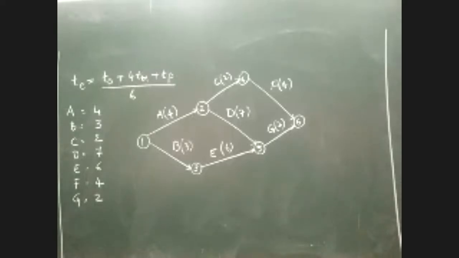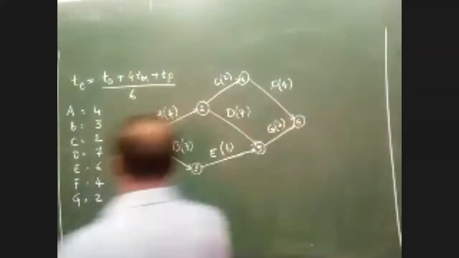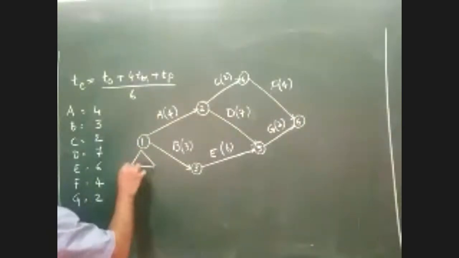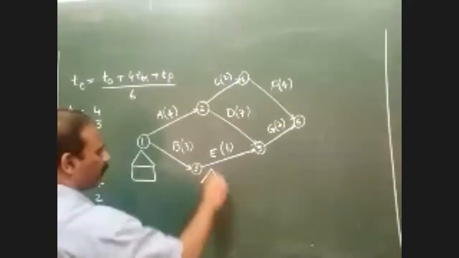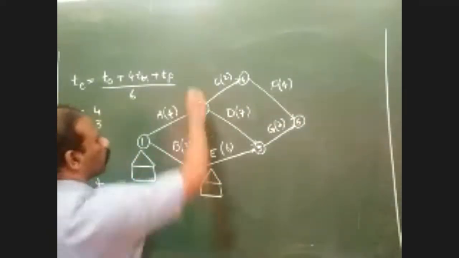Okay. Now once the durations are written, the next important activity is we should do the forward and backward calculations. So what is forward calculation? It is nothing but E value. And next I am supposed to do the backward calculations, which are nothing but L value. We are supposed to write down the values for all the events. I hope you all remember this.